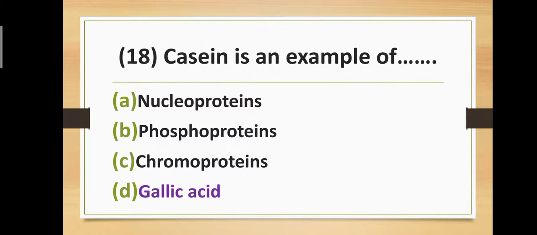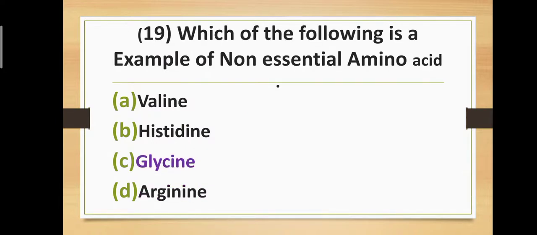Casein is an example of gallic acid. Question number 19. Which of the following is an example of non-essential amino acid? Friends, we have seen amino acids are classified into two types, essential amino acids and non-essential amino acids. But the question is, which of the following is an example of non-essential amino acid?